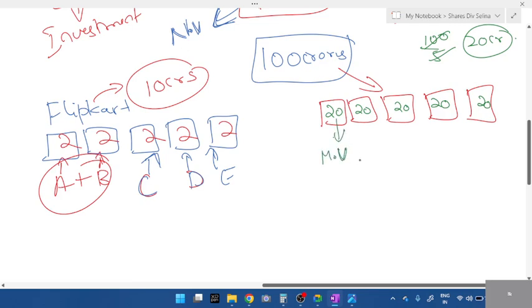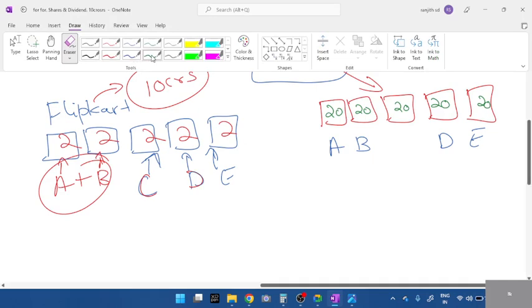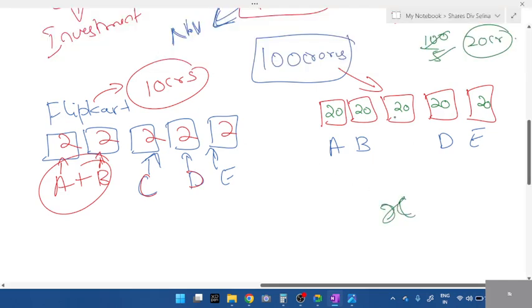Now imagine this, students. Flipkart is not doing well at first. They invested 10 crores. Flipkart does well and they got 100 crores. A and B are still there in the company. C wants to leave the company, and D and E are there. If C wants to leave, someone else has to buy this share. This is vacant. A new person X has to buy this one part. How much does he have to pay, 2 crores or 20 crores? That is known as the market value, the current value.